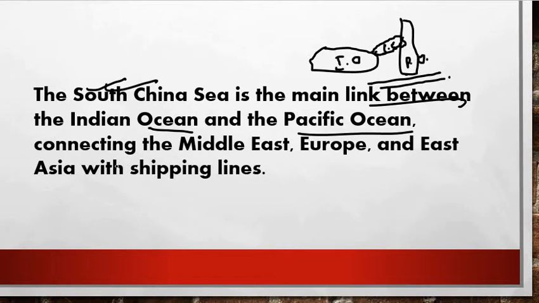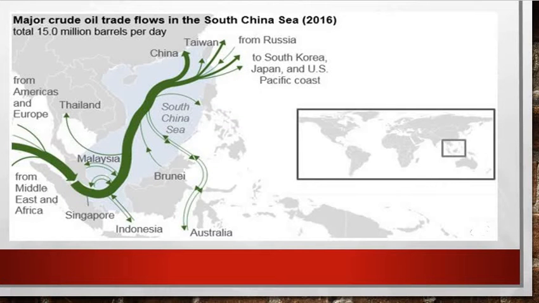further. See, the Pacific Ocean connecting the Middle East, Europe, East Asia, and shipping lines. So he is talking about shipping lines. We will see a little bit about map pointing right now, and I suggest all of you to take your atlas, highlighters, and pens. Please make a note of this. So I hope you can see this picture very clearly.